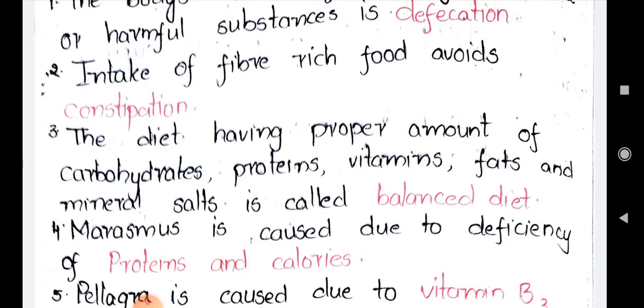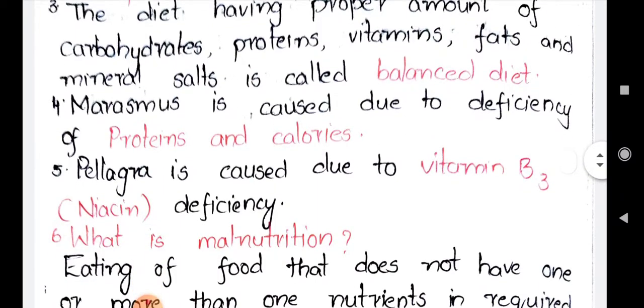Pellagra is caused due to. So the next disease is pellagra. Pellagra is caused due to deficiency of vitamin B3. So we know that there are different vitamins and different deficiency diseases which are caused due to the vitamins. So in that, vitamin B3 deficiency will lead to the disease called pellagra. If the vitamin B3 is not taken properly, then automatically it leads to the disease called pellagra.